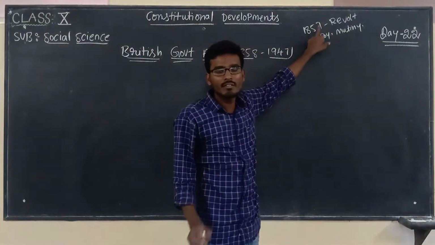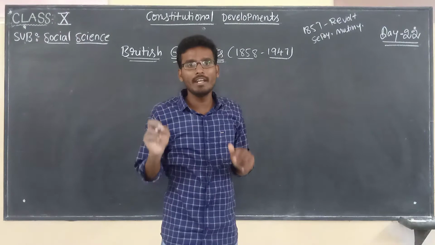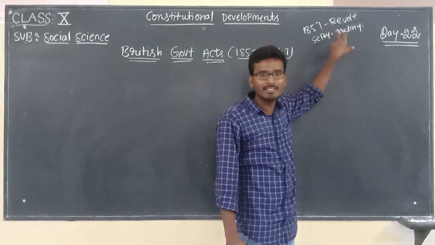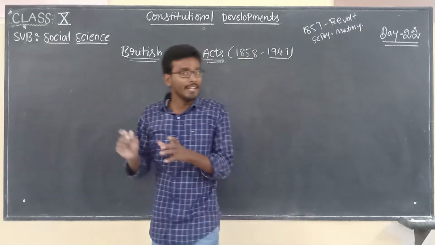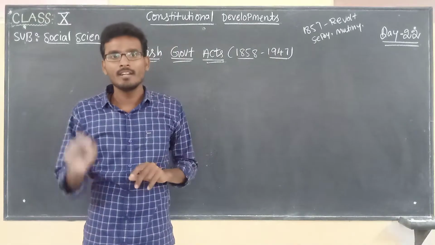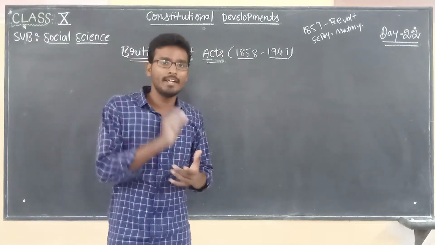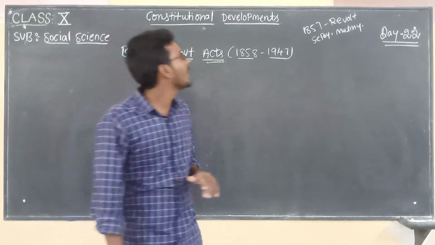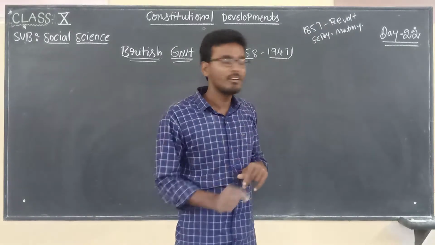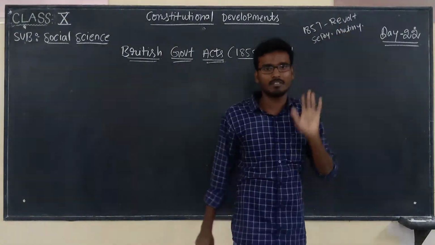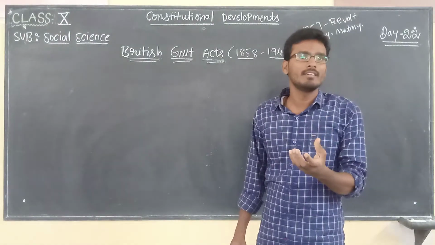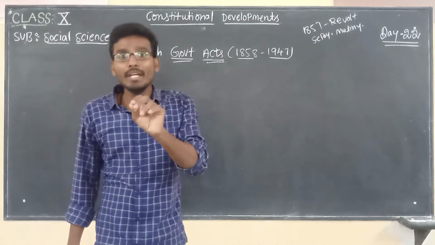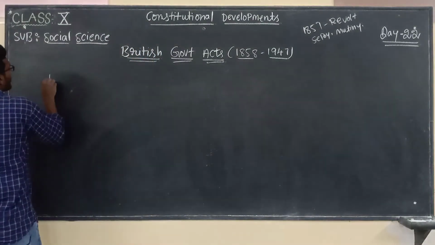In the year 1857, one of the important historical events happened in India against the British people, which is nothing but the 1857 revolt, or else we can say Sepoy Mutiny. From the Indian point of view, that is considered the first war of Indian independence. In the previous classes, like in the 7th standard, you may have learned about this revolt. Children, first of all, why did this revolt take place? What is the reason behind the revolt of 1857, which is nothing but misadministration in the East India Company.